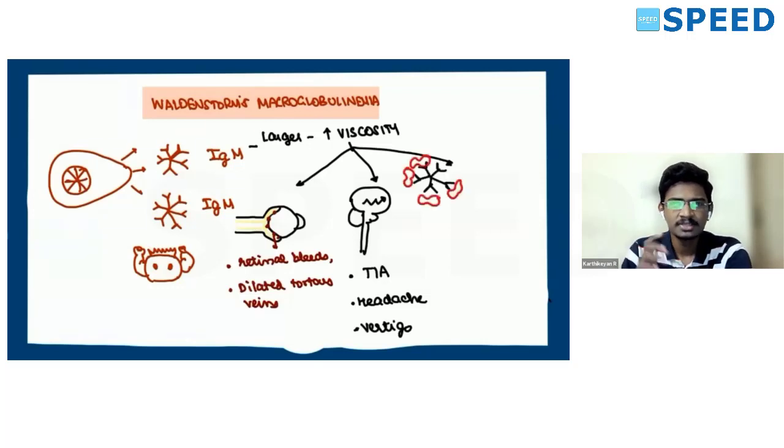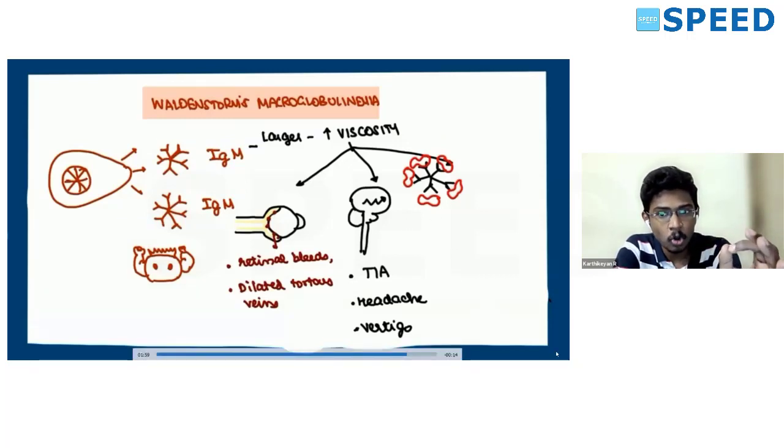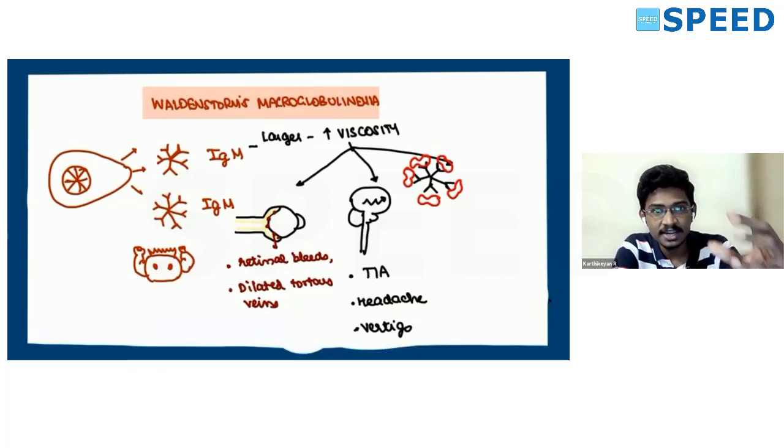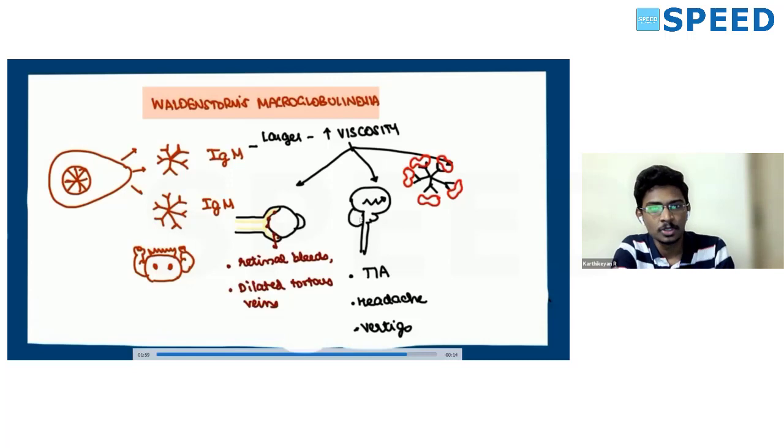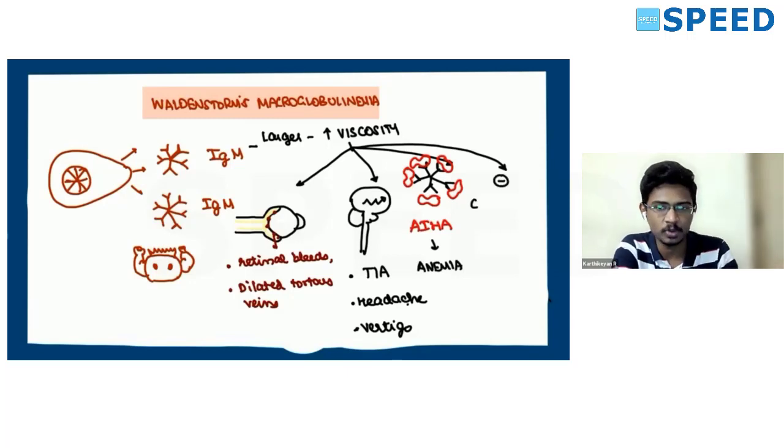Then also, as we are studying again in microbiology, this IgM macroglobulin causes agglutination of RBCs, as well as it is a cold immunoglobulin also. So it activates complement and lyses the RBCs. So it can cause autoimmune hemolytic anemia. All of it has reasons behind it. Nothing needs to be learned by heart. It has reasons. Anemia, autoimmune hemolytic anemias.